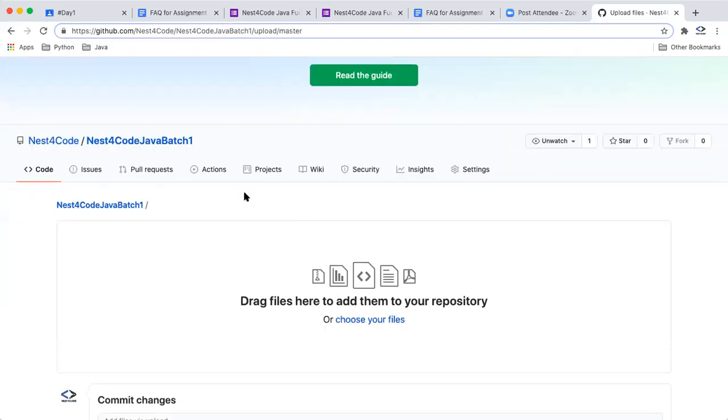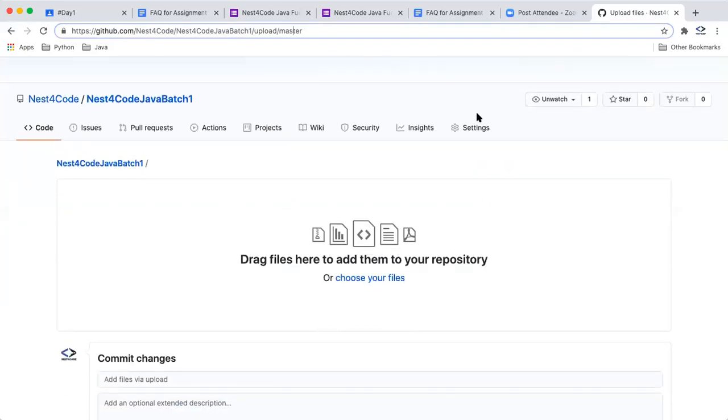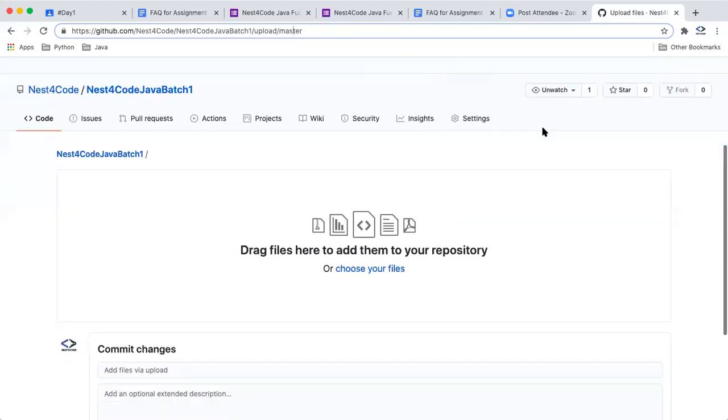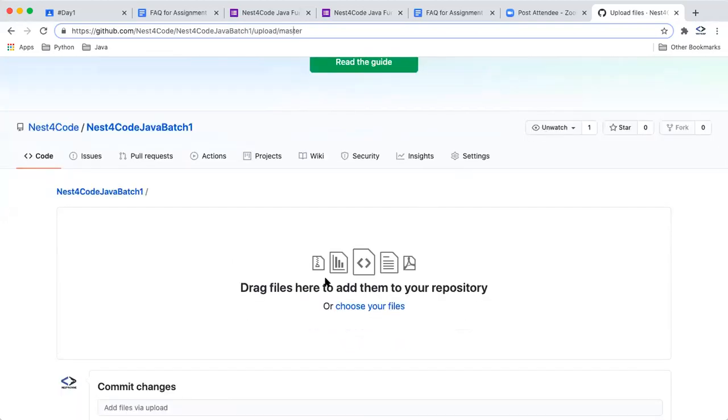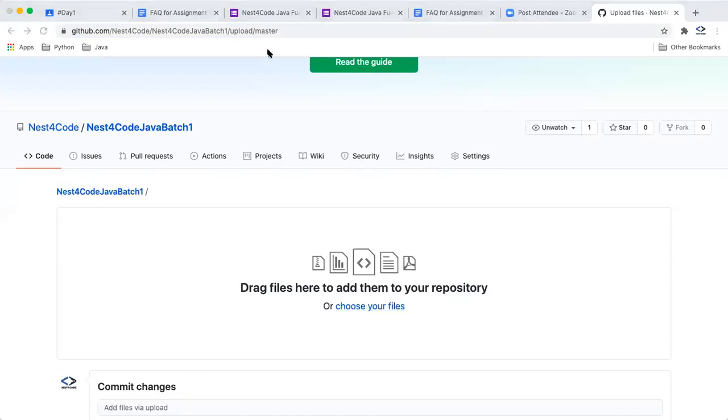So here you want to upload files. There are two options: you can drag your files here, or you can choose your files. Once you click on choose your files, it will show you the options, and you can go to a folder and upload the code.